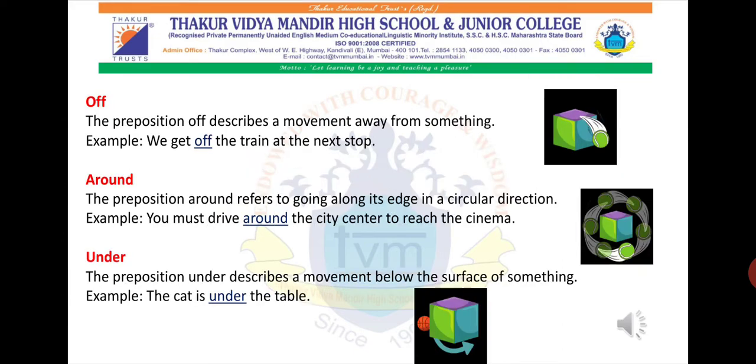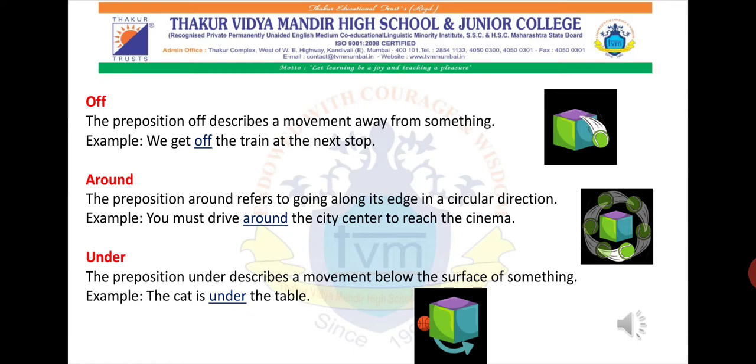The next preposition is off. The preposition off describes a movement away from something. There is some kind of movement that is happening, and therefore we use the preposition off. We get off the train at the next stop. It is showing that we have to get out of the train at the next stop. So something that is there on that particular place, we have to get off. There is some kind of movement that is happening, and therefore we use the preposition off.